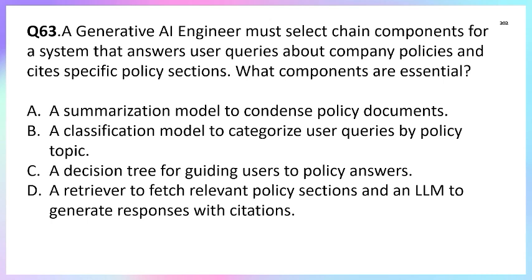Option A is summarization. Summarization may help reduce the context size, but it is not essential for the chain. So option A is incorrect. Option B, classification. This might help with routing the query, but doesn't directly answer properly. So option B is also incorrect. Option C, a decision tree, is too rigid and not scalable for complex open-ended queries. So this is also not correct. So the correct answer is option D.